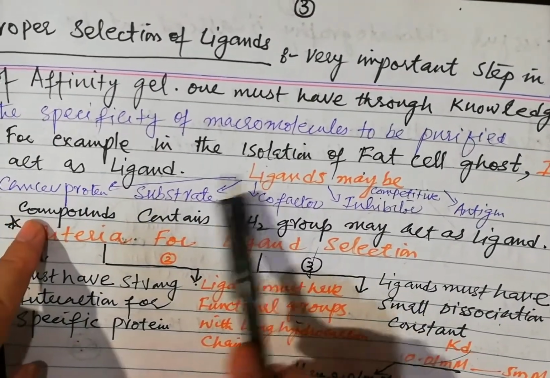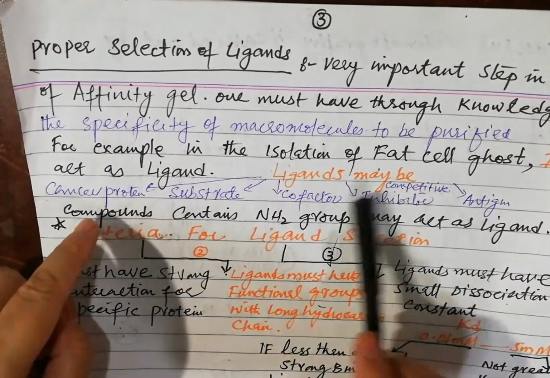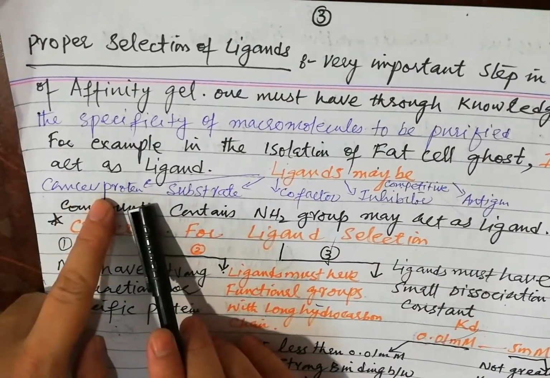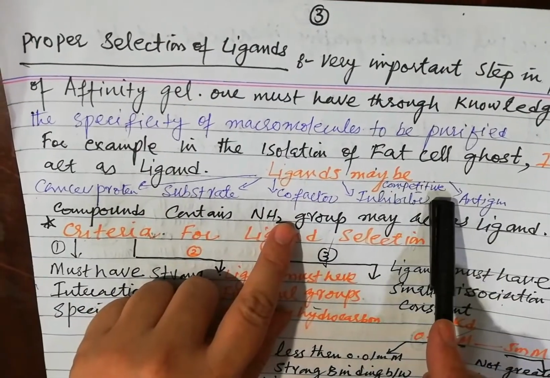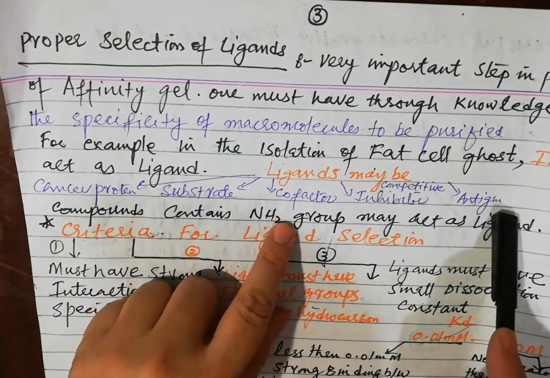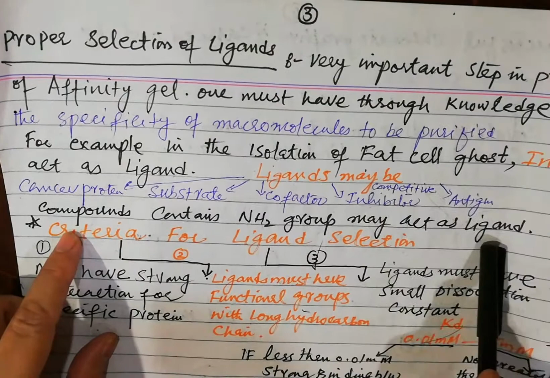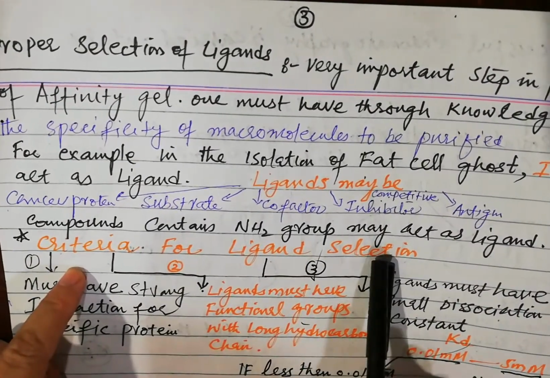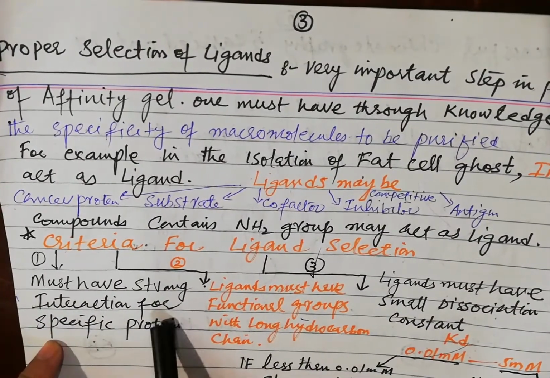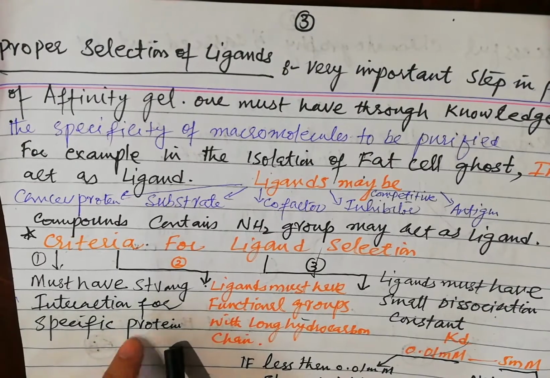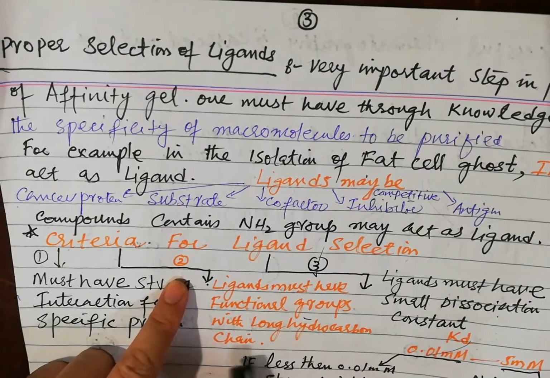Ligands may be a protein, a substrate, a cofactor, a competitive inhibitor, or an antigen. Compounds containing an NH2 group may act as a ligand. The criteria for ligand selection: first, the ligand must have strong interaction for the desired protein. Second, the ligand must have functional groups with a long hydrocarbon chain.